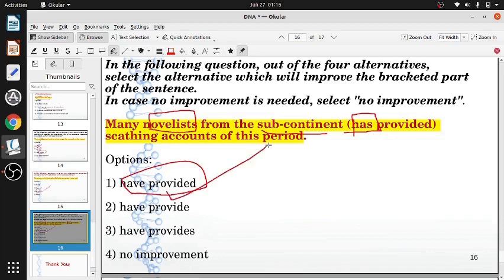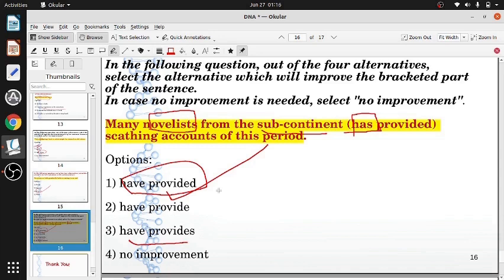We don't say we has provided. No, we have provided. They have provided. Or he has provided. We can't say have provides. There's no such construction. So have provided. I have done. I have decided. I have worked. I have finished. I have provided.